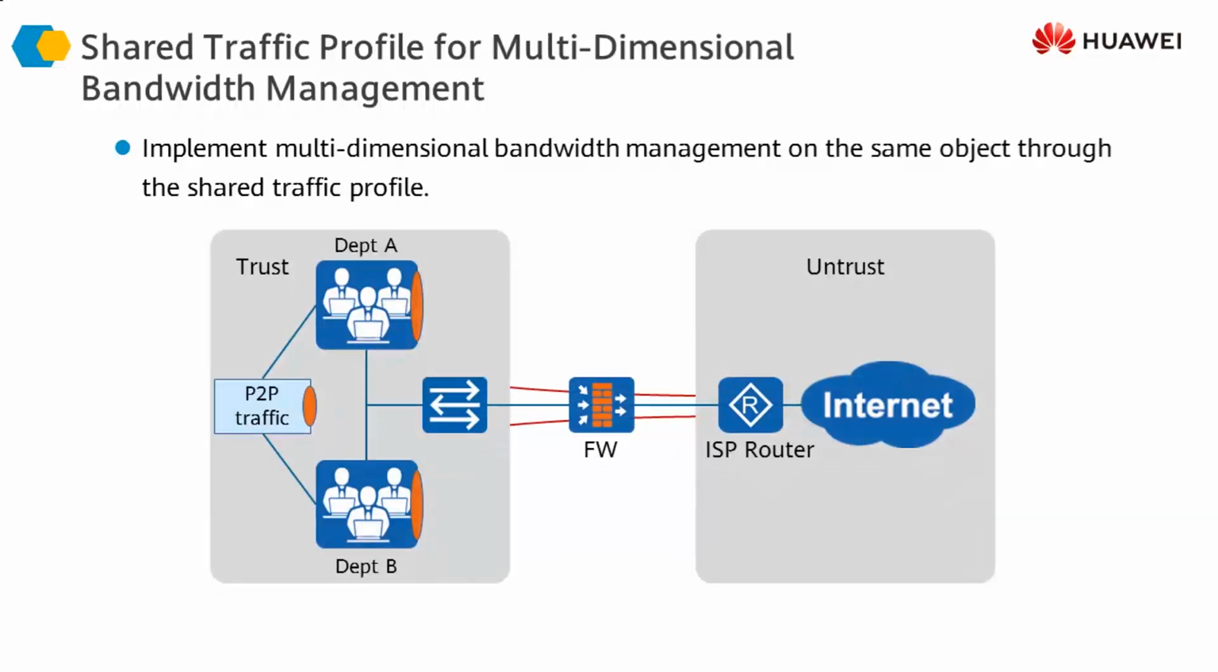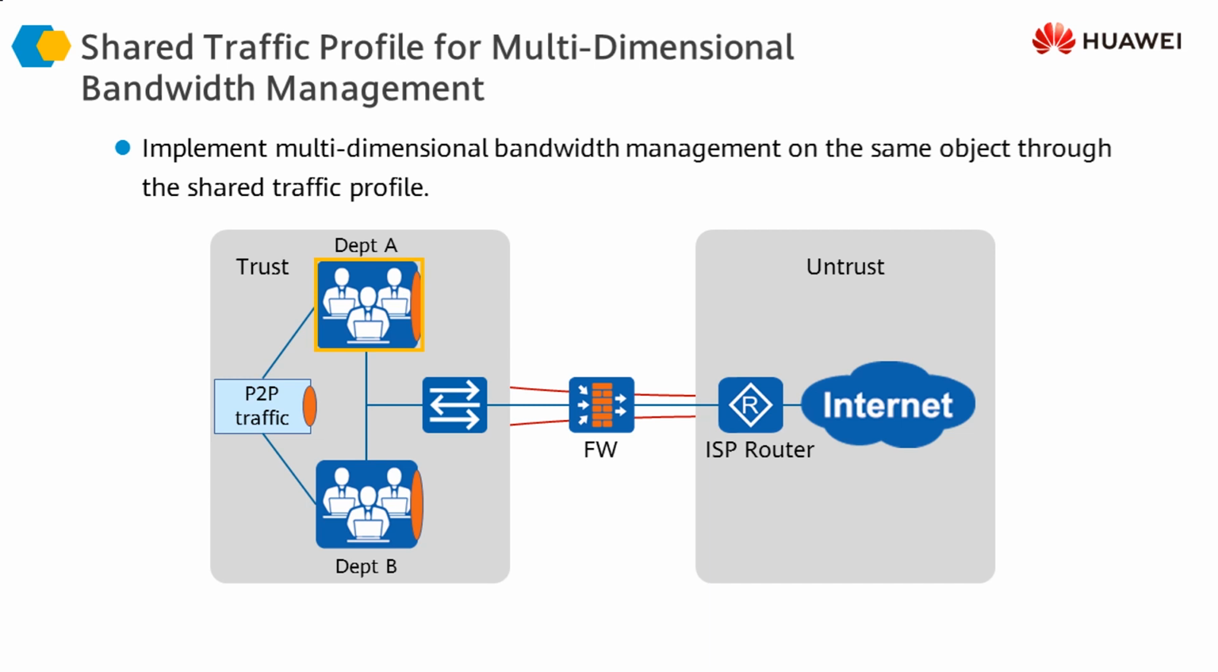While we are doing this, we can have shared traffic profiles for multi-dimensional bandwidth management. What this means is that, for example, we have two departments, Department A and Department B. We want to limit the bandwidth for the users of Department A, and we want to put another limit for the users in Department B. We want to define the maximum amount of bandwidth that they can have. But at the same time, we also want to put a limit on the P2P traffic for both departments, so that they should not be able to send more than this amount of P2P traffic. So now we have multi-dimensional bandwidth management for these two departments.